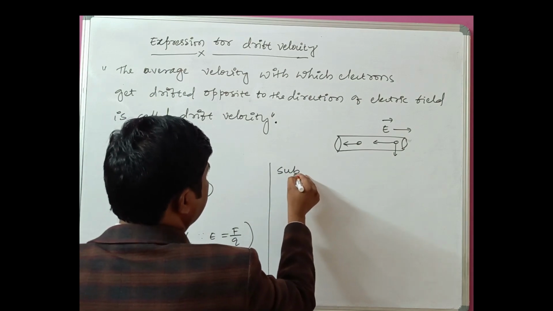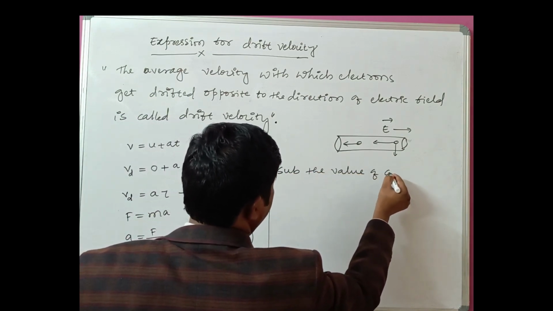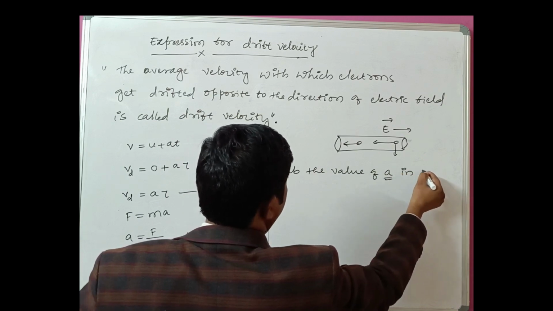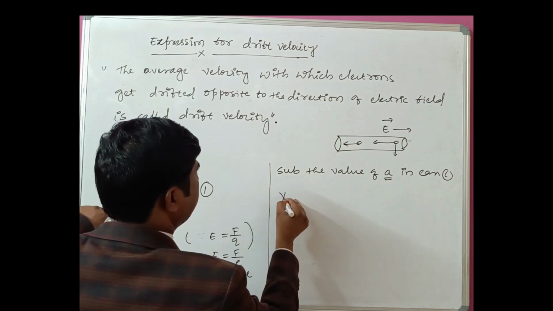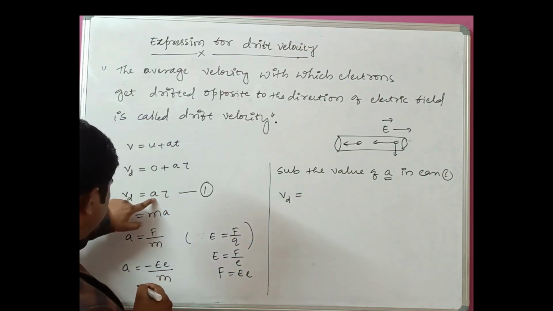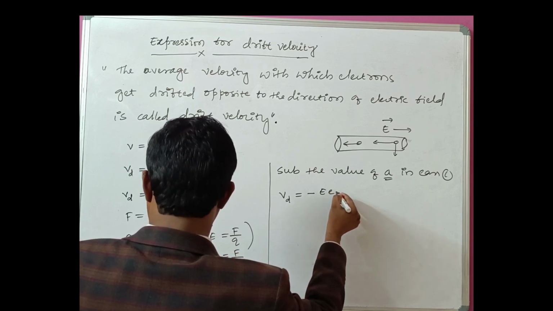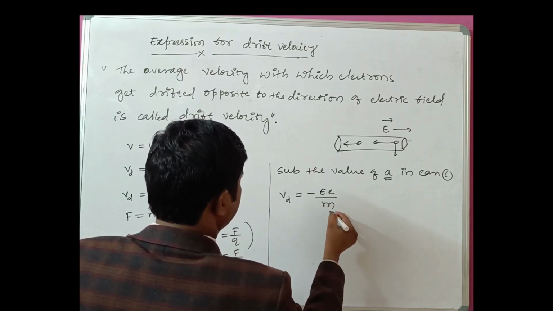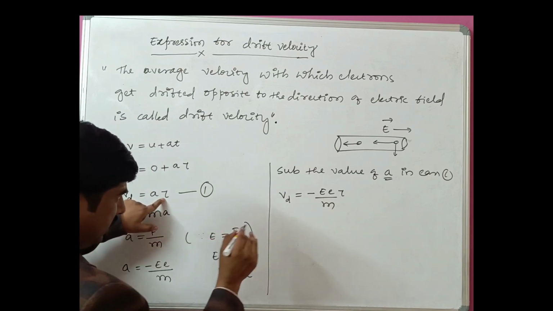Substituting the value of A in equation 1, so what happens here? VD is equal to A, which is minus eE divided by m, with tau as it is, as the multiplication factor.